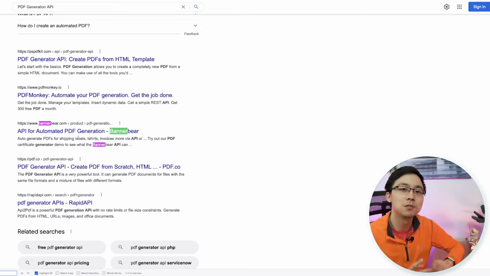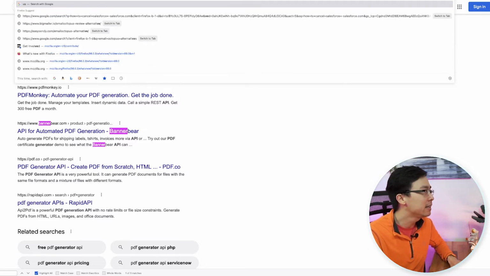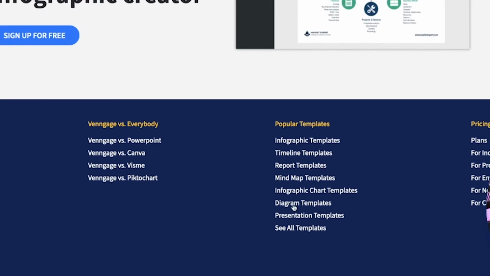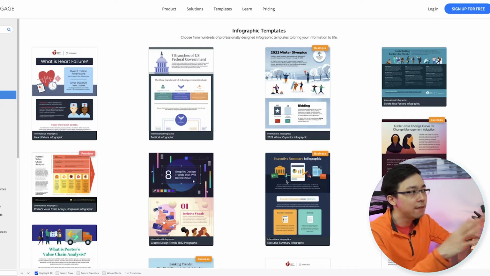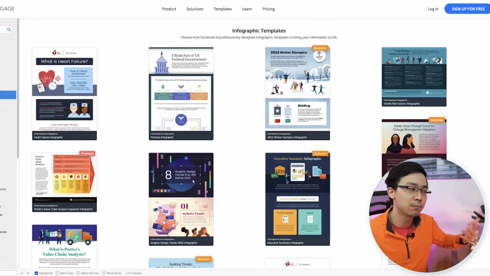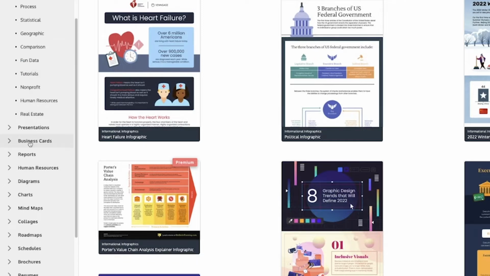And you'll see this tactic used by a lot of SaaS businesses. Just to show you another example, you can take a look at a company like Venngage, in which if you go to Venngage and you go to their footer, you can see all their different templates as well as Venngage versus everyone. So those are those alternative pages. And they're essentially just repeating this sort of process over and over again with their template pages, in which they've thought about how they can integrate their product into a series of templatized pages. In this case, we've got infographic templates, but we've also got different types of infographics within that, as well as presentations, business cards, reports, human resources, and things like that.